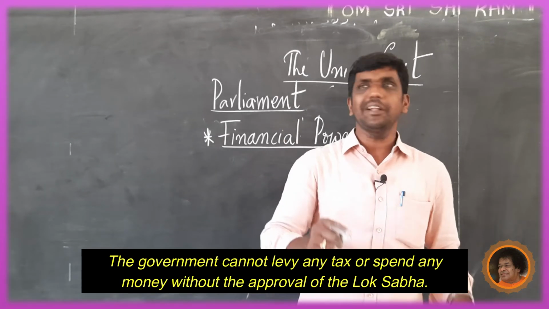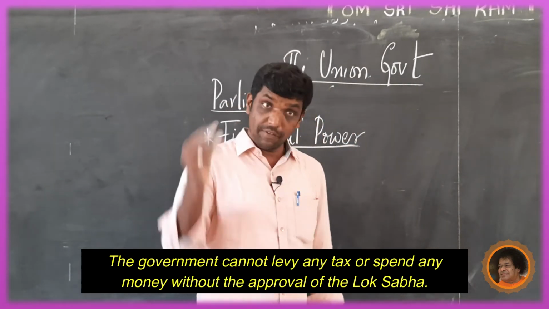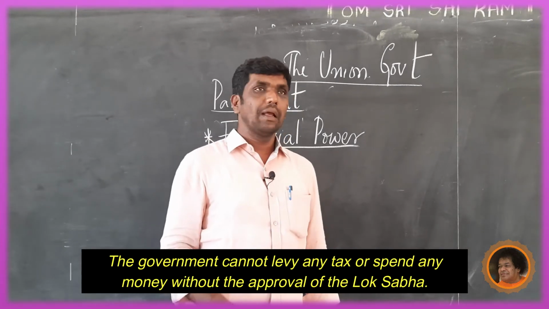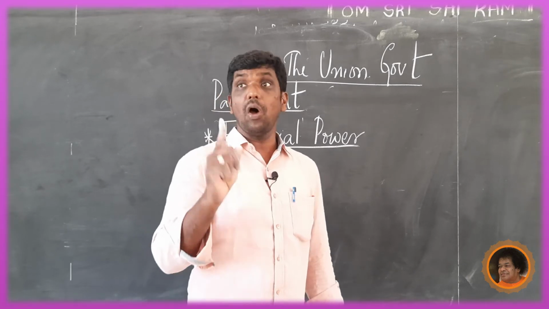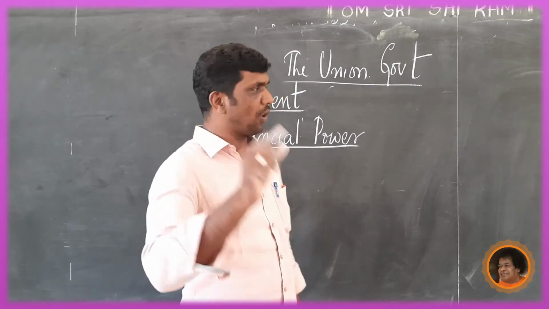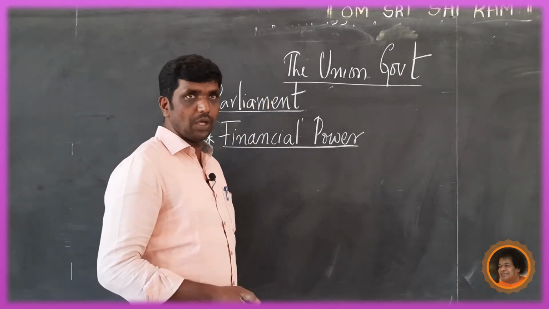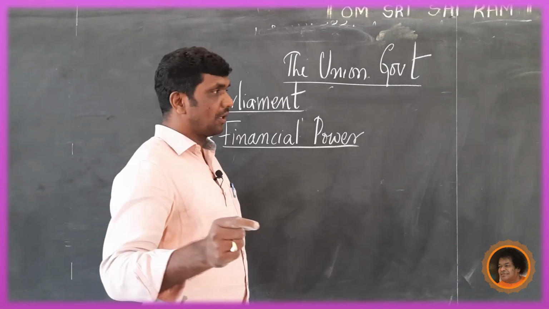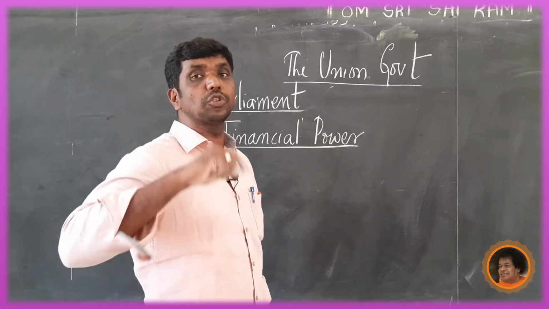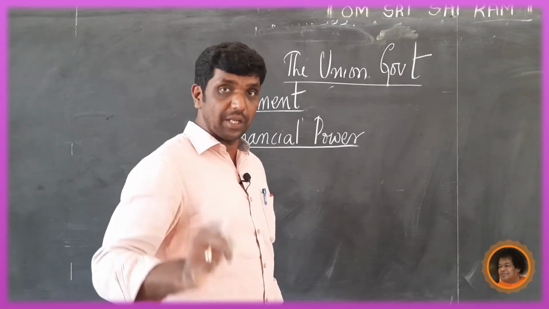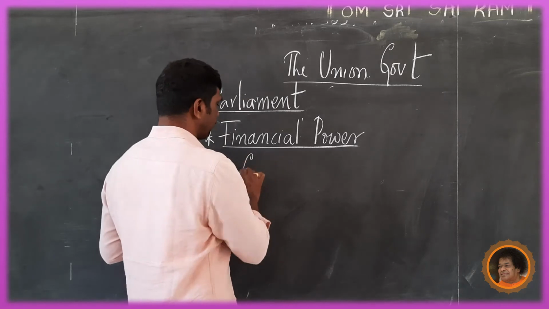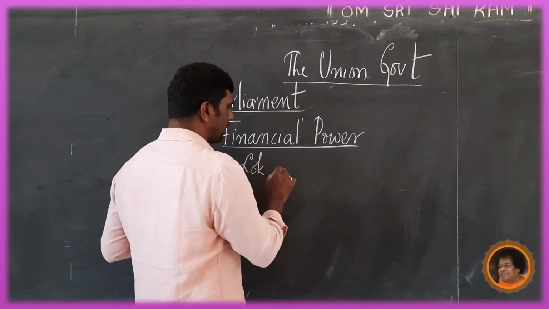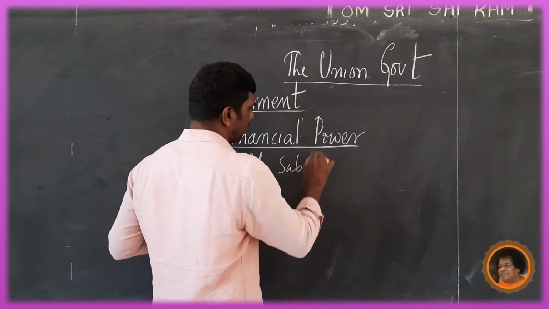The government cannot levy, that is, impose any tax, and spend any money without the consent and approval of Lok Sabha. To get or to spend any money, it should get the approval of Lok Sabha. That is very important.